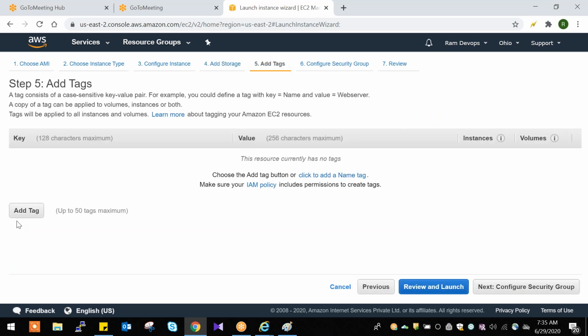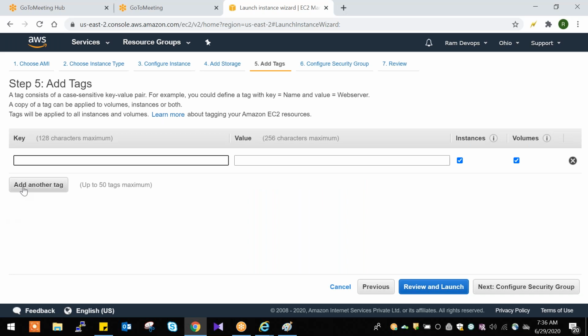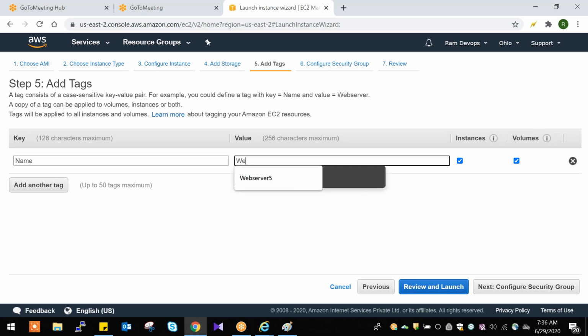So add tags. Add tag name. Here we need to give the server name. I'm giving some name, web server one. And the next one is configure security group. What it is, we'll try to understand.